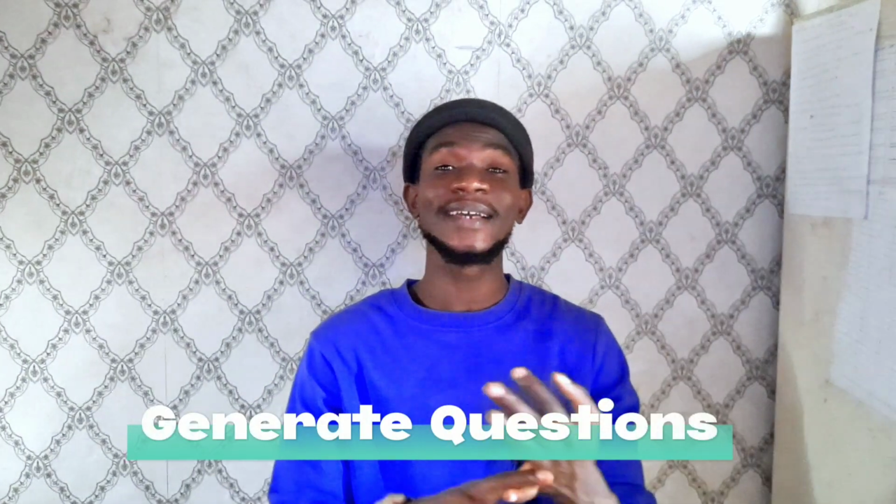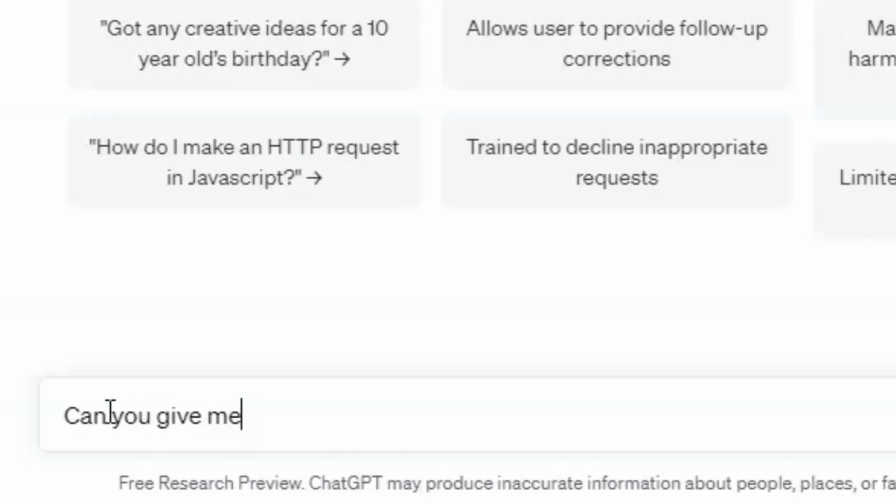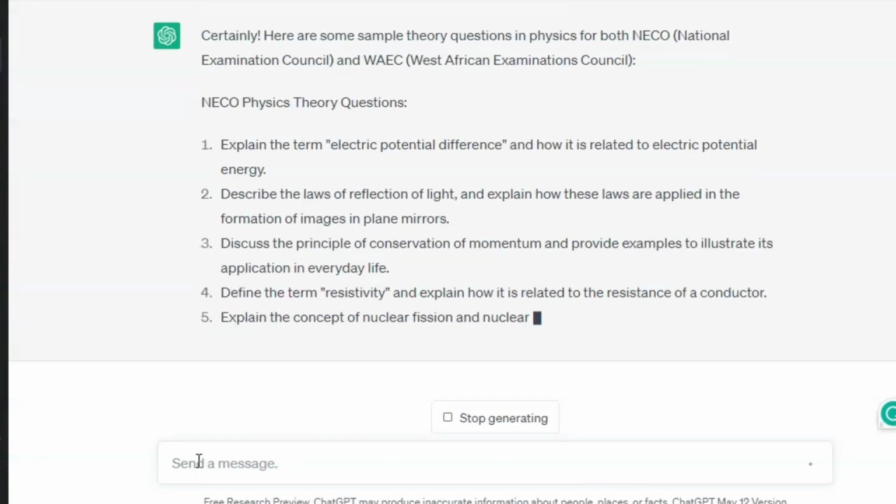You can use ChatGPT to generate O-level questions in WAEC, NECO, GCE, or even JAMB once you are done studying a particular topic or subject. It can give you OBJ questions or even theory questions to test what you have just read. Not only that, it can also act as an examiner for you.